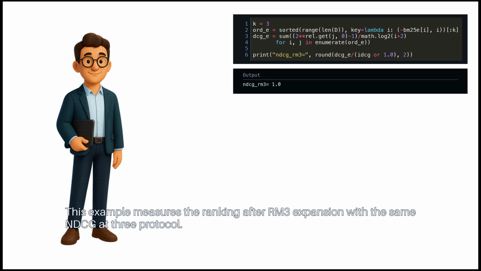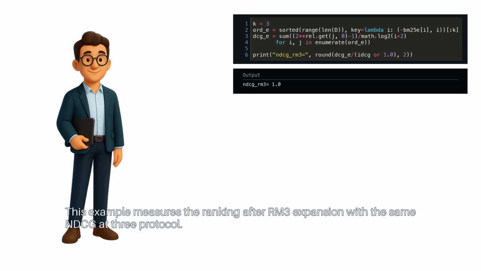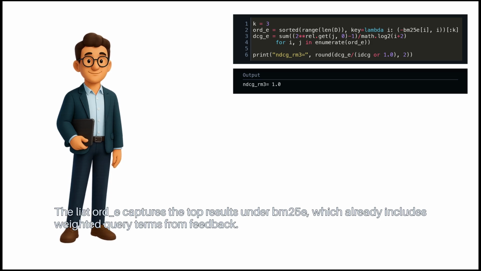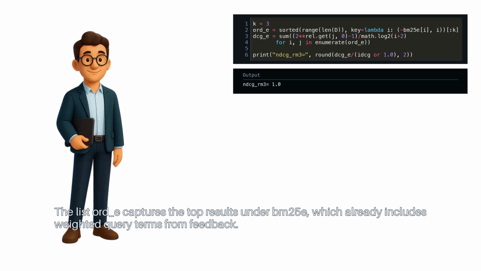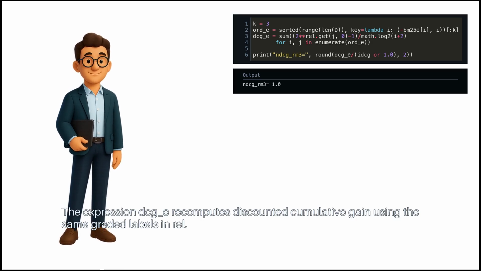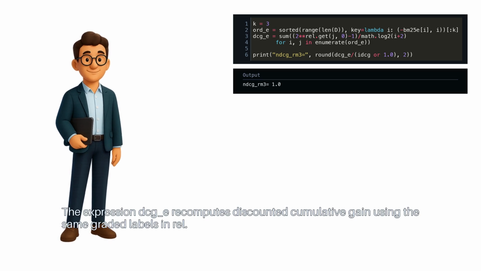This example measures the ranking after RM3 expansion with the same NDCG at 3 protocol. The list ORD-E captures the top results under BM25E, which already includes weighted query terms from feedback. The expression DCGE recomputes discounted cumulative gain using the same graded labels in rel.